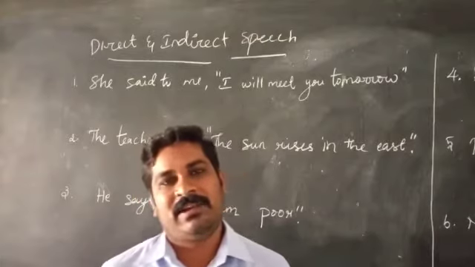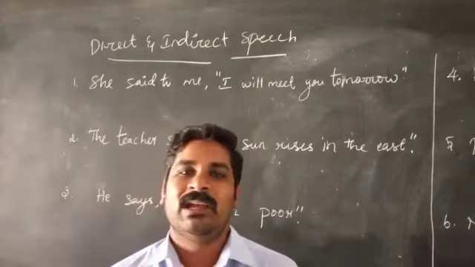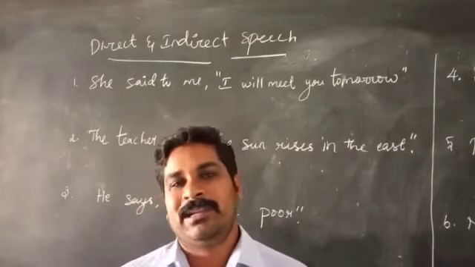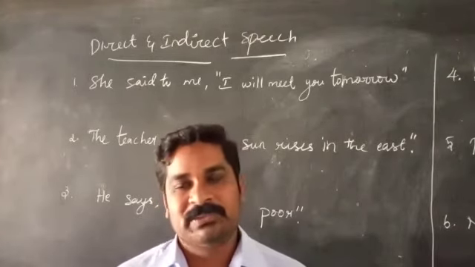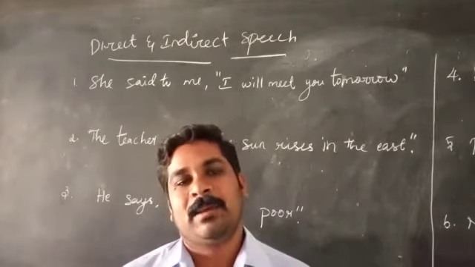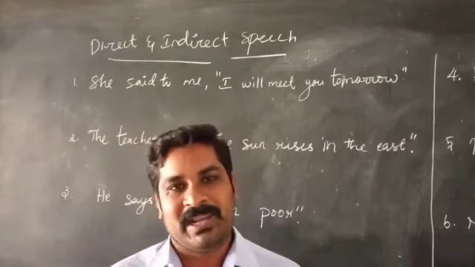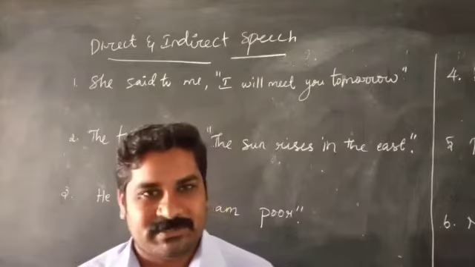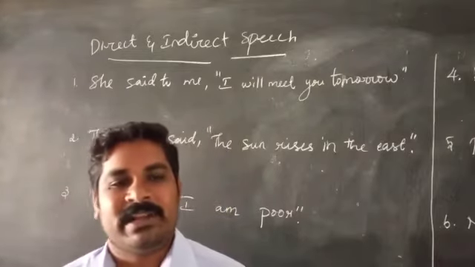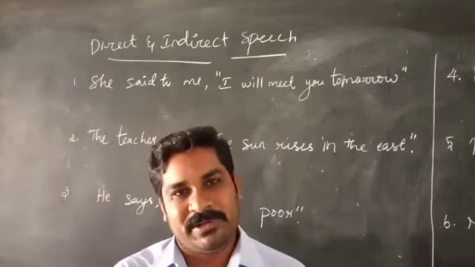In the past three videos, we have seen the rules and regulations of direct speech and indirect speech. Now we are going to see sentences. Before that, I am going to recall the direct speech and indirect speech rules and regulations. There are 6 rules and regulations. I already told you.